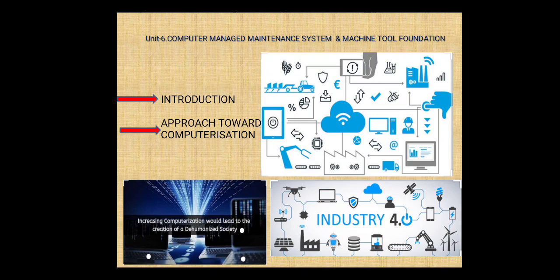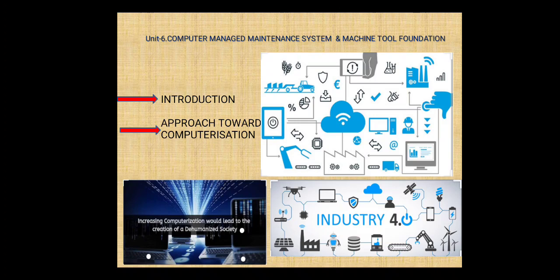Okay, let us start with the introduction part of this unit, computer managed maintenance system and machine tool foundation. Today, computer managed maintenance system includes all aspects. You are all familiar with this, because without computer managed systems our day-to-day life becomes hectic.